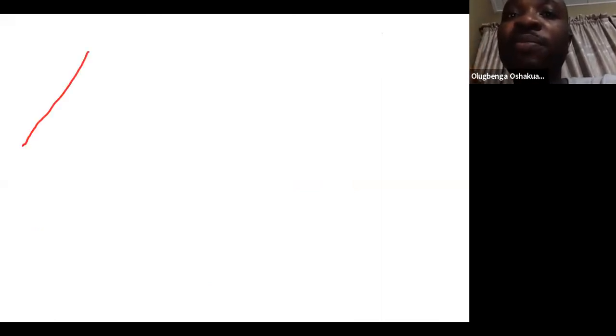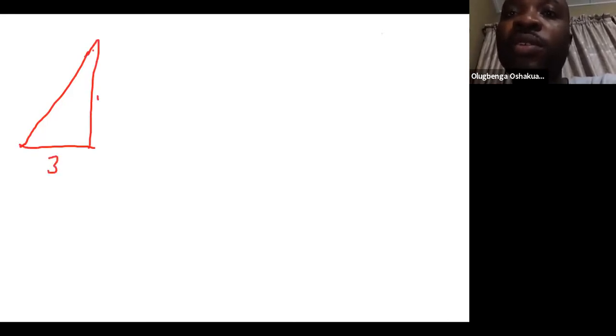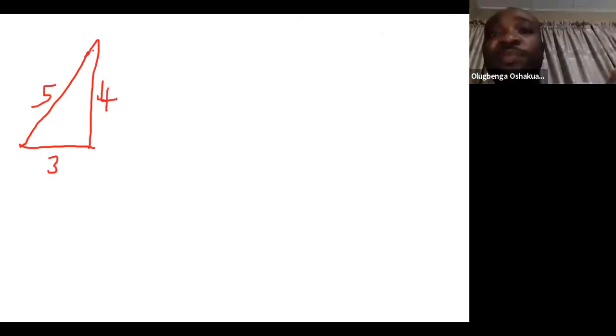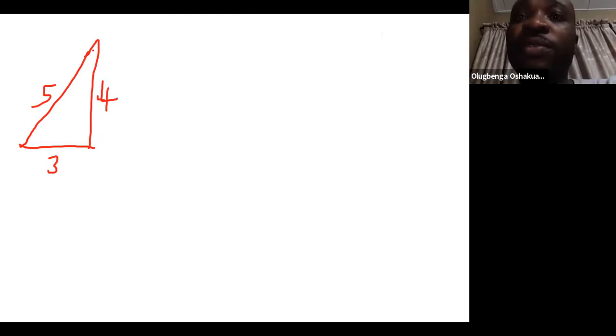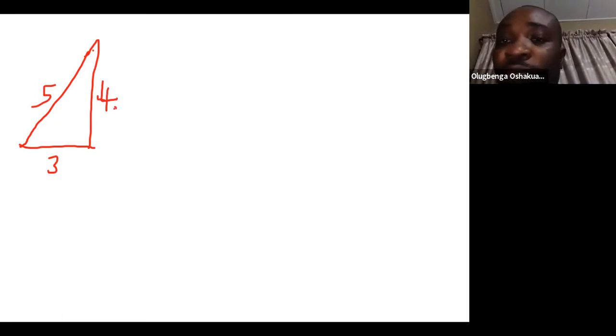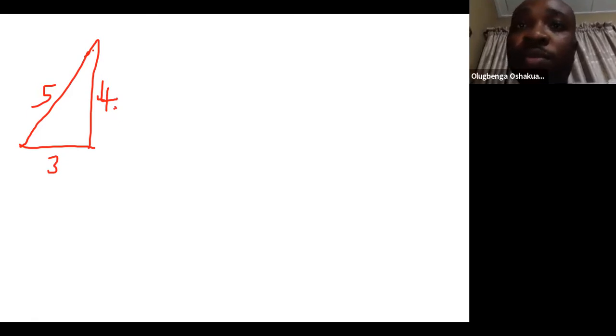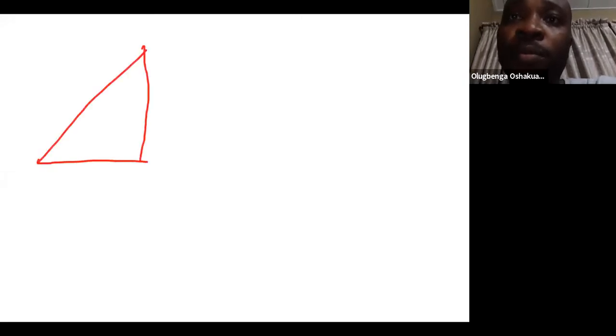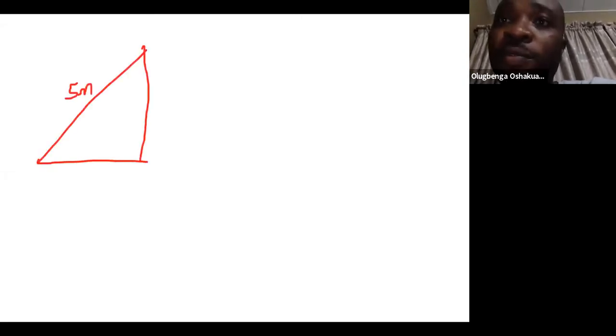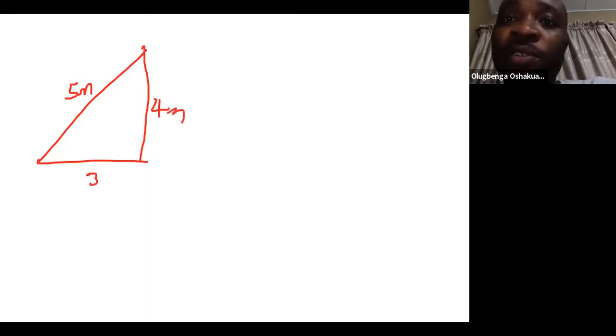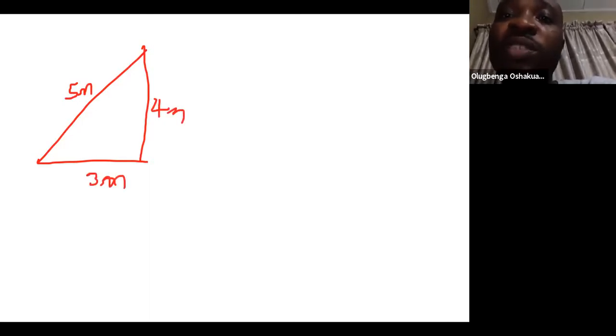Okay, let me bring back our diagram. 3, 4, 5. Five meters, 4 meters, 3 meters, and our angle theta.